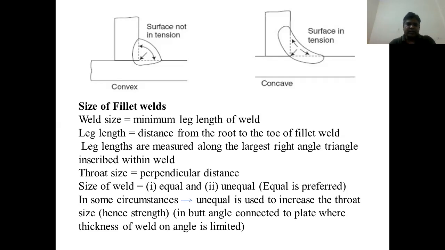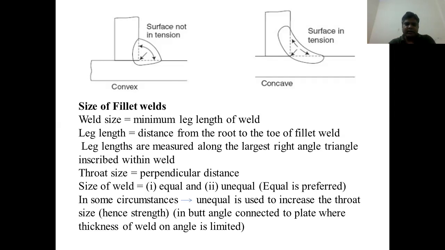denote the throat thickness. The size of the fillet weld is equal to the minimum leg length of the weld. Leg length is the distance from the root to the toe of the fillet weld, and leg lengths are measured along the largest right angle triangle inscribed within the weld. Now, throat size is the perpendicular distance. Always the perpendicular distance is considered the throat size. Size of weld.